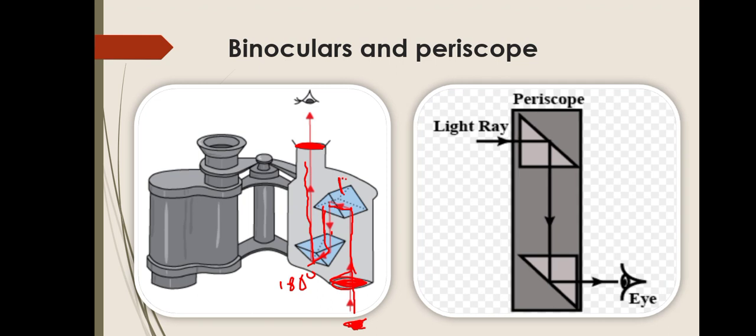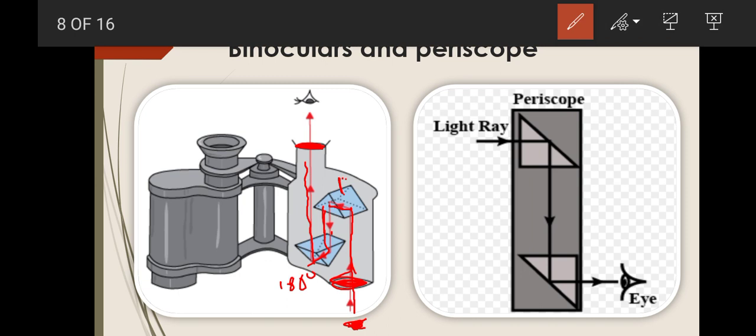Let's discuss the periscope. You can see a different orientation of this totally internal reflecting prism inside the periscope. Here you can see the first case: the light rays are incident on the straight face, so they will pass unbent.